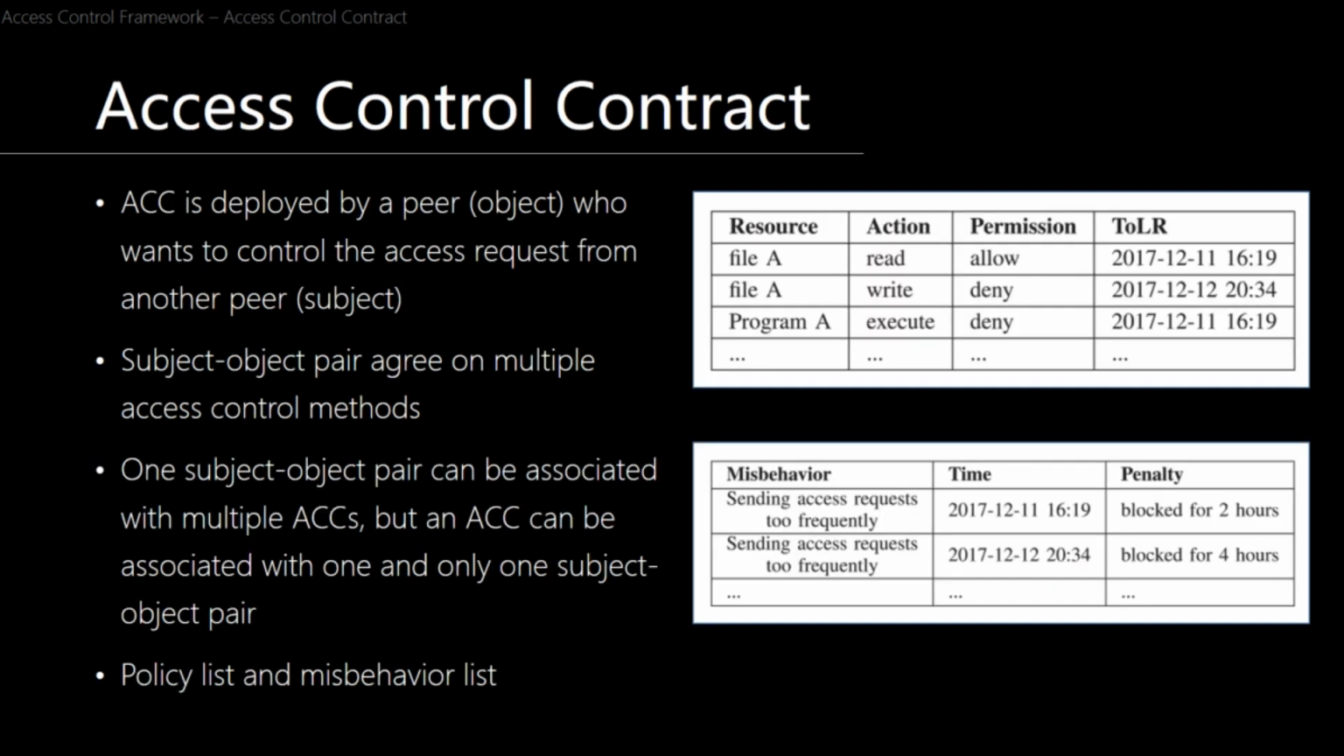And we can see here that the access control contract contains a policy list and a misbehavior list. In the policy list, it shows the resource and the action, and it shows the permission for this action on the resource, and TOLR, which stands for time of last request. The permission field can be used as a static access validation, while the TOLR can be used for dynamic validation, such as by detecting misbehavior, for example, that the subject sends access requests too frequently in a short period of time.